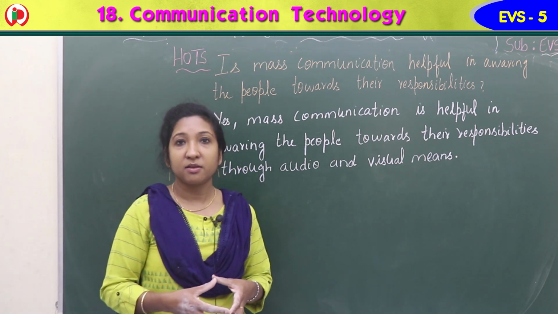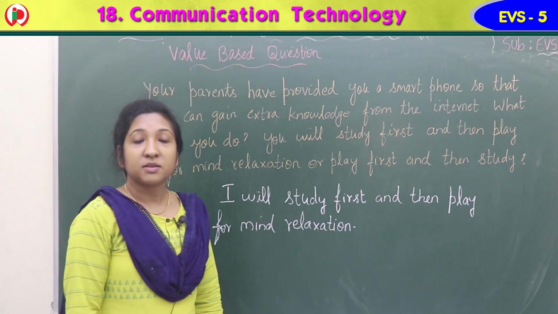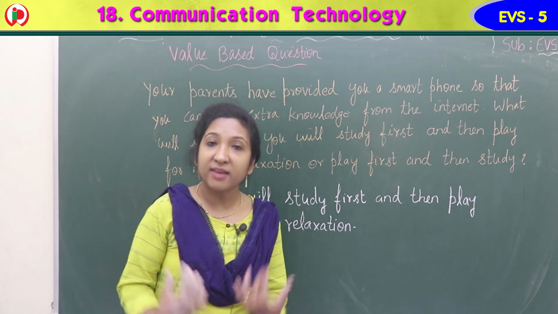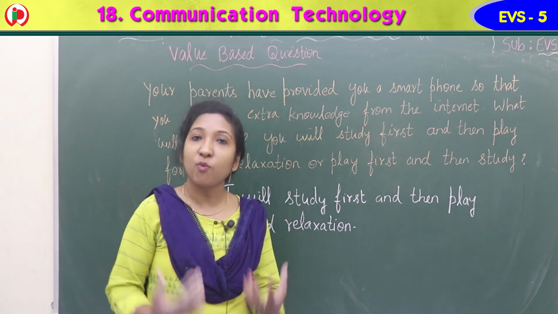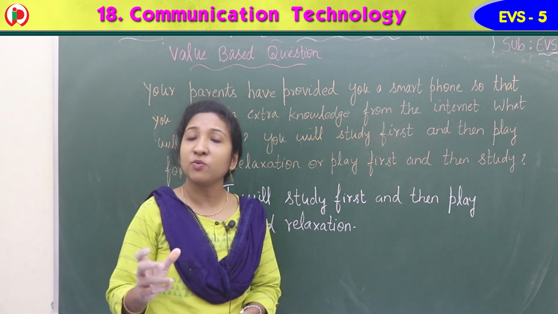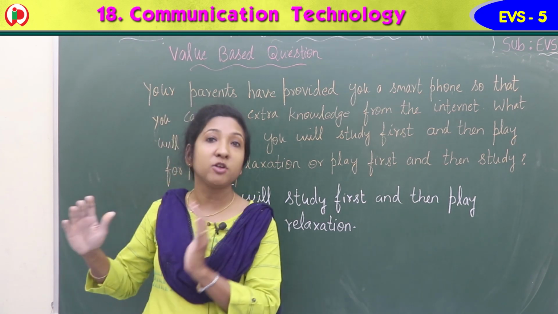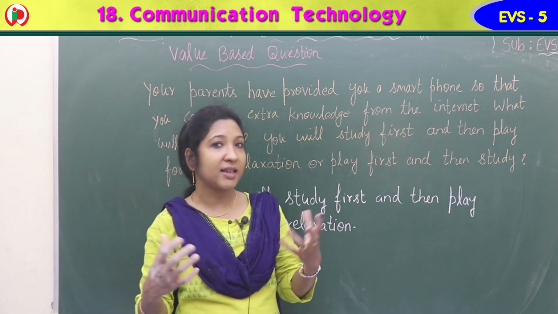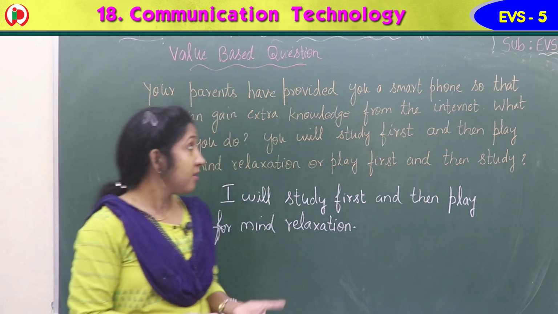Okay children, next is the value-based question. Yes, as I always say, each lesson has a value to learn. Whenever you learn a lesson, from that lesson you learn a value that you have to follow in your life. So this lesson, what value have you learned?